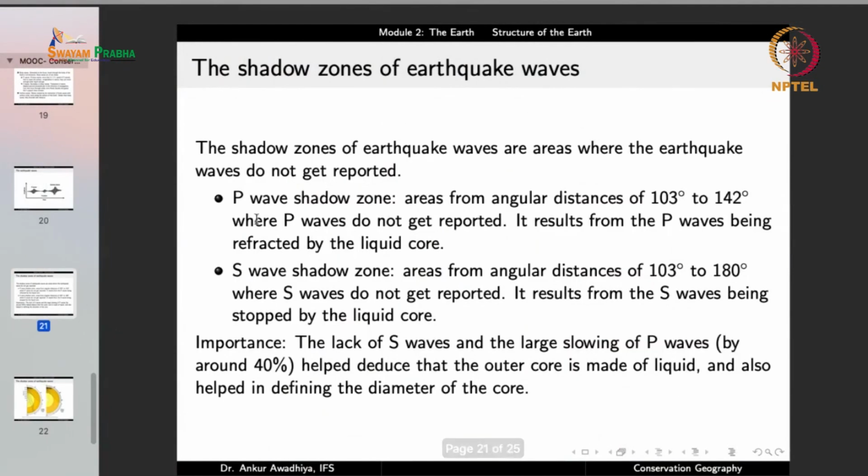So the importance of the P and S waves is that the lack of S waves and the large slowing of P waves by around 40% helped deduce that the outer core is made of liquid, and it also helped in defining the diameter of the core.